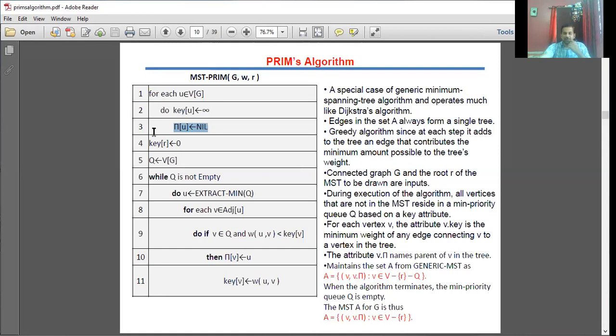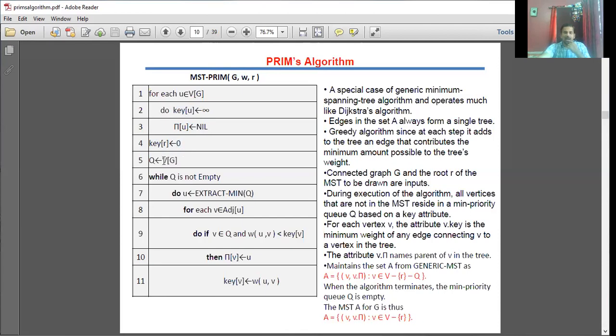After coming out of this for loop, the root node key value should be initialized to 0. So initially I initialize all the vertices' key values as infinity, and later, after coming out of the for loop, I initialize only the root node key value as 0.